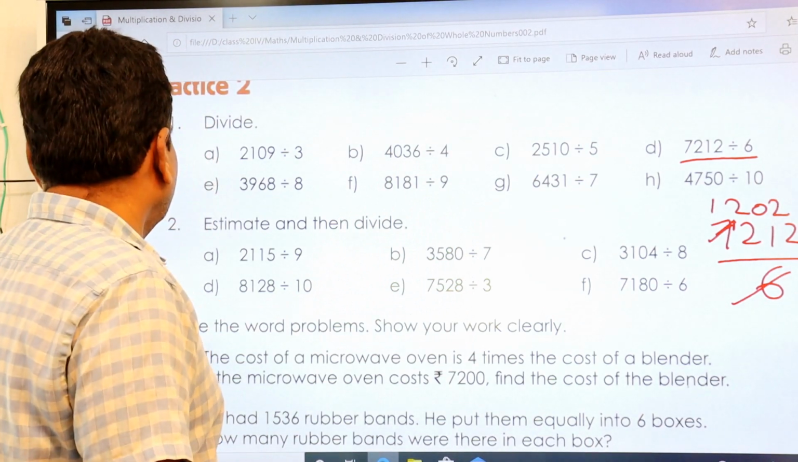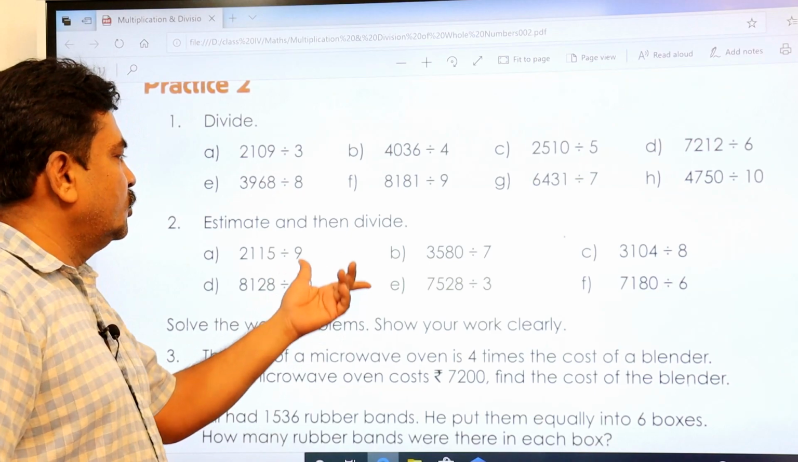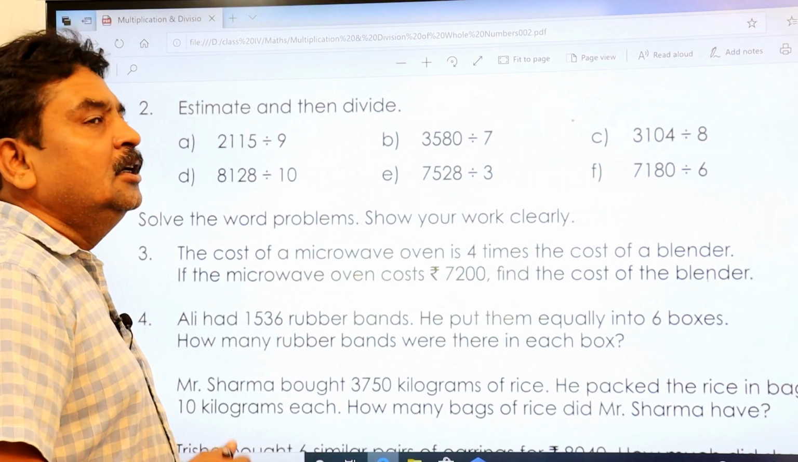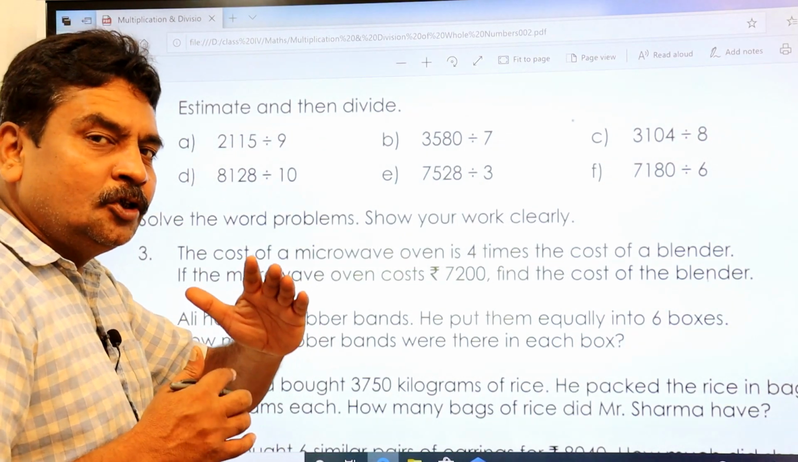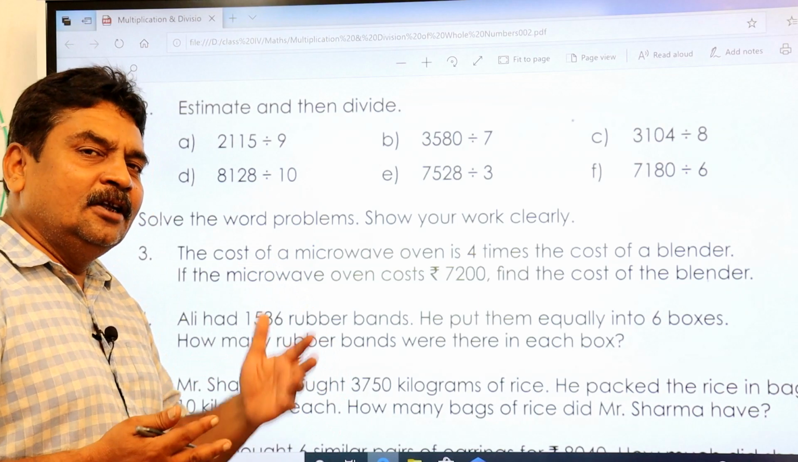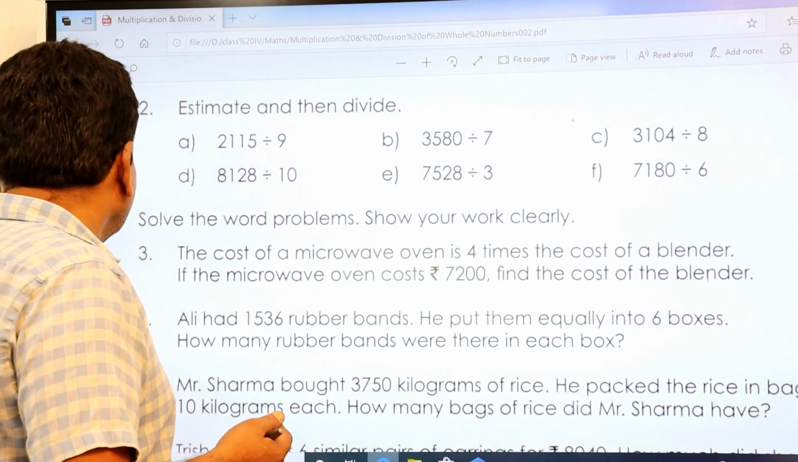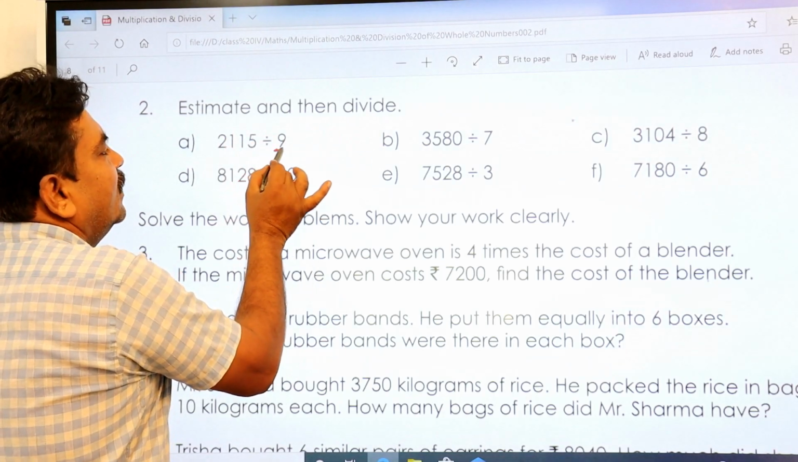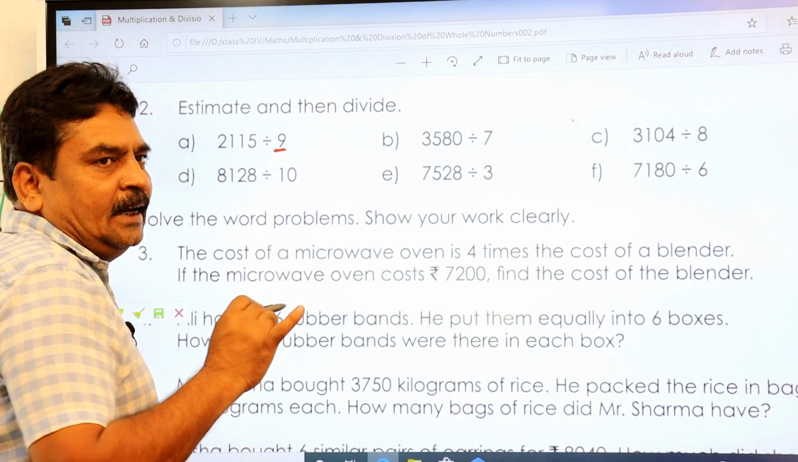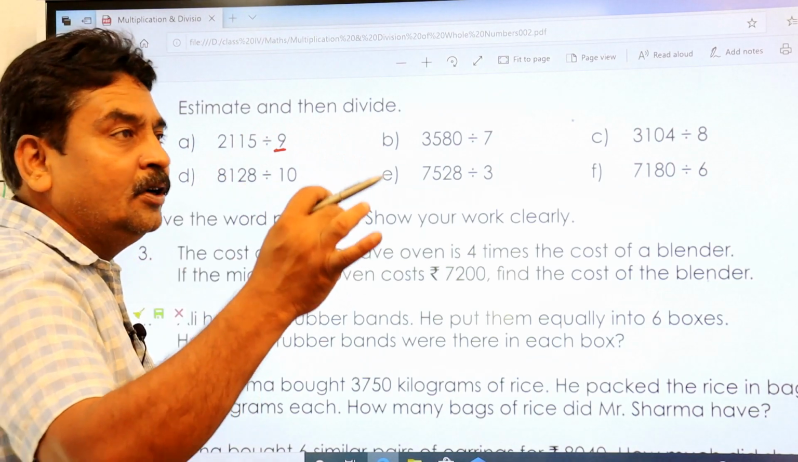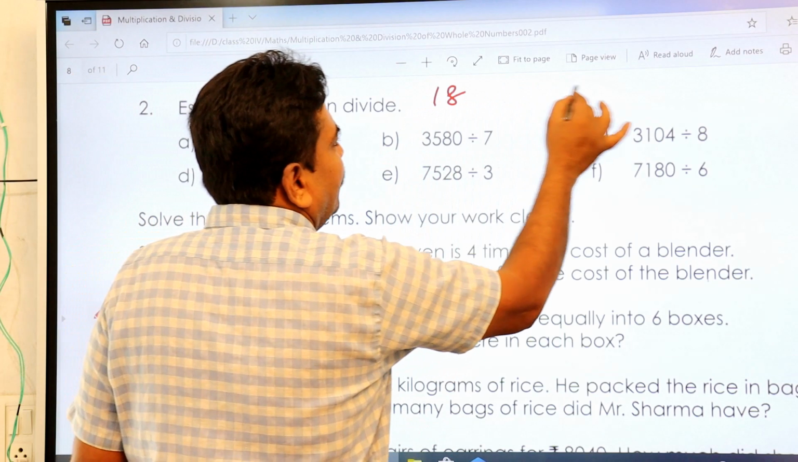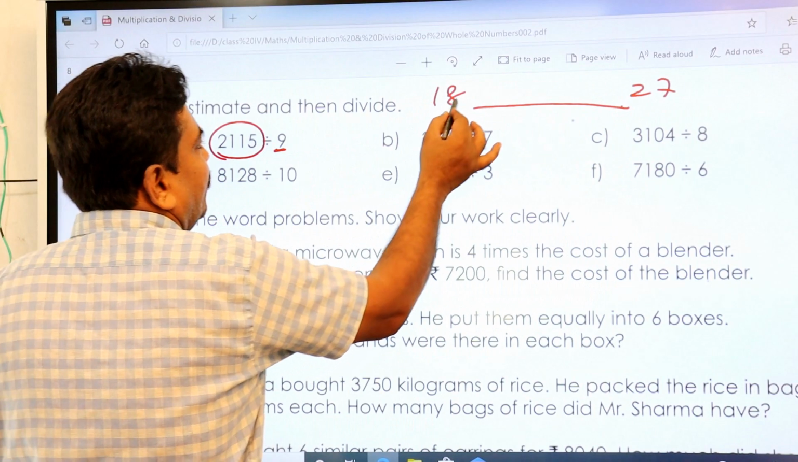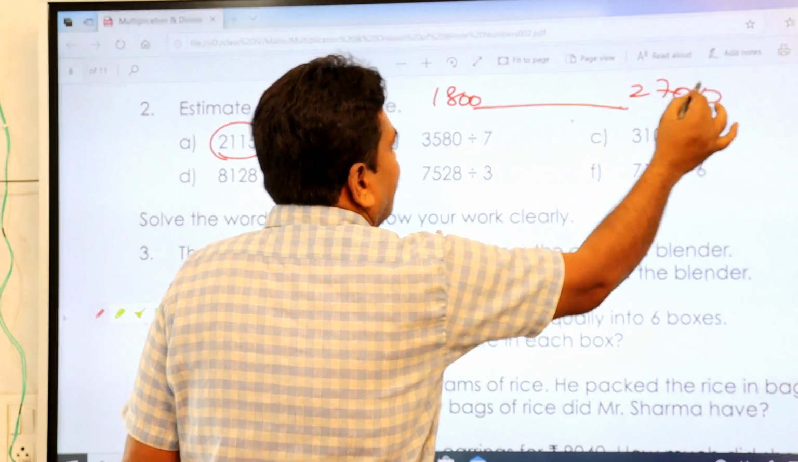Fine. Okay. Now we'll go to estimation also. How are you going to do this? You take the nearest value and it should also be a multiple of the divisor. Then only it is very easy to cancel. You are going to estimate. Here you have 9. 9 ones are 9. 9 twos are 18. 9 threes are 27. So between 18 and 27, that is from 1800 to 2700, you have this number.